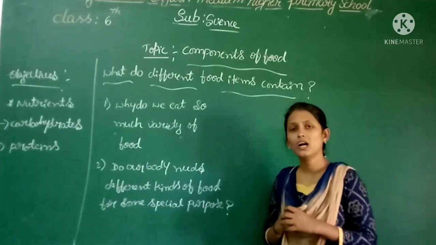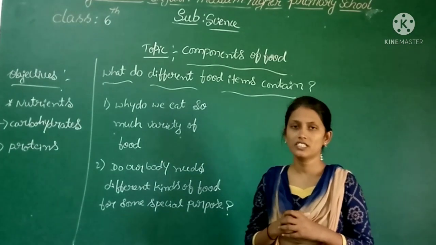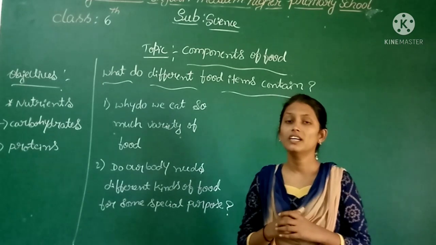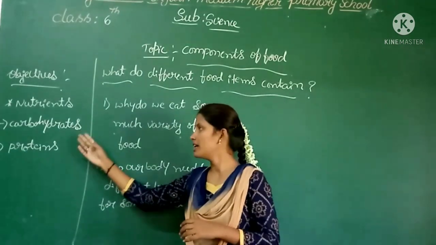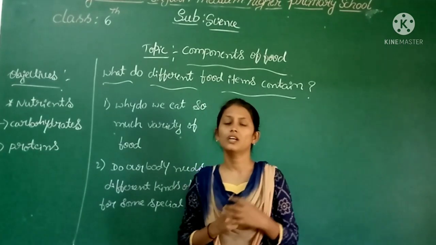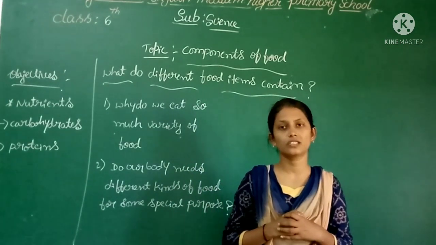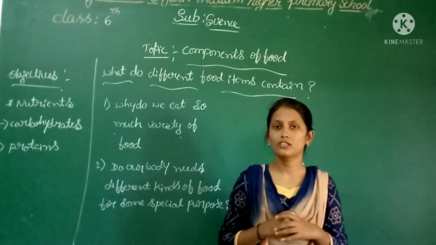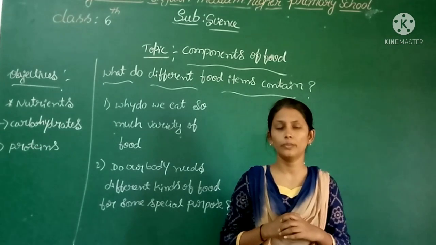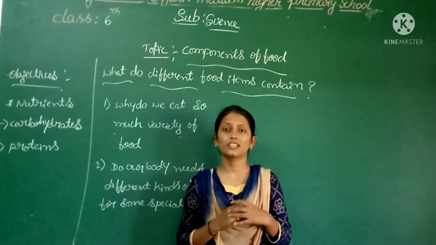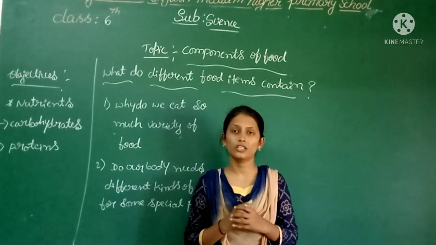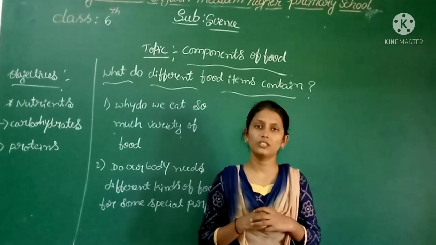Then what components does your food contain? It contains components such as carbohydrates, proteins, fats, vitamins and minerals. Our food also contains dietary fiber, and dietary fiber we also call roughage. Okay, along with that, water is also very essential to our body.